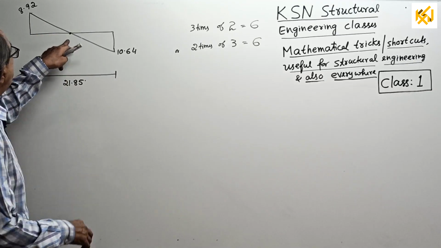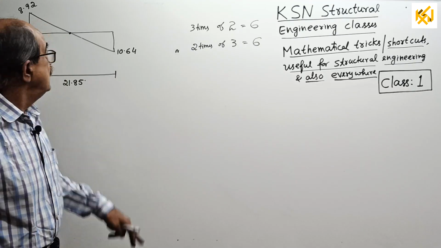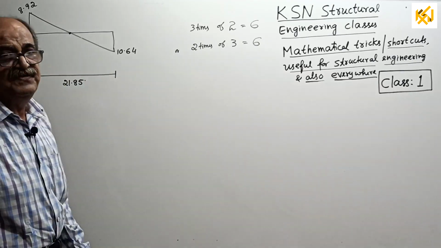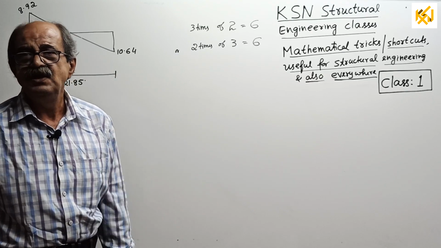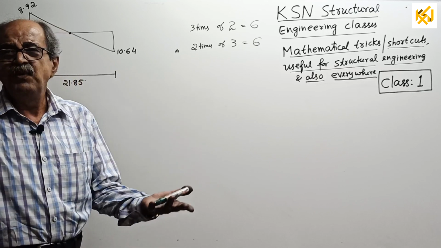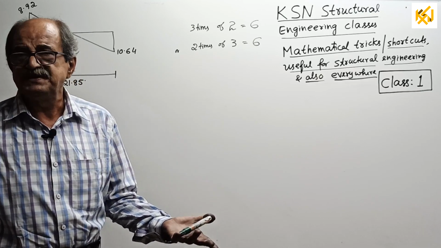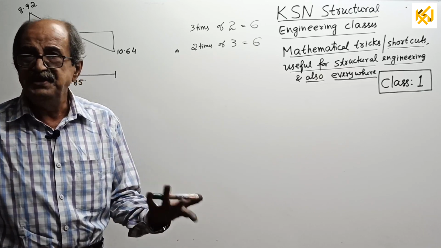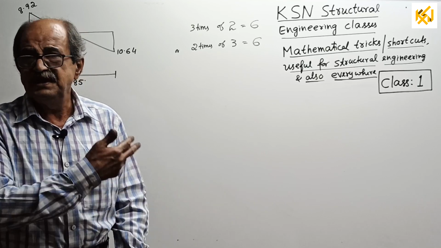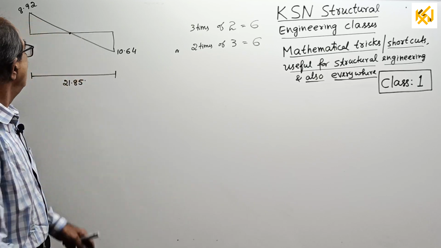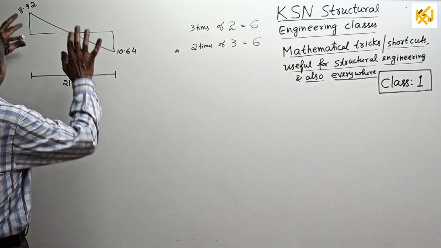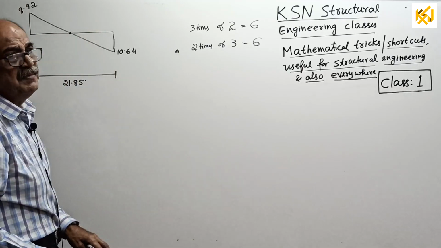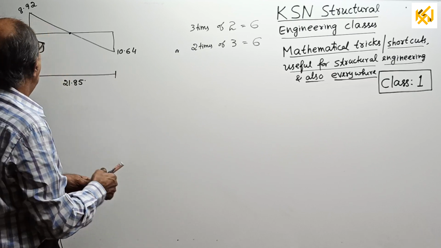Or if it is a bending moment diagram, this is the point where bending moment is 0. It is called point of counterflexure. So you have to locate it. So that way, even in other fields of engineering or any education, such cases come. Therefore, my mathematical part now is, if this is some diagram, what diagram is not required for us now. How to locate this point?